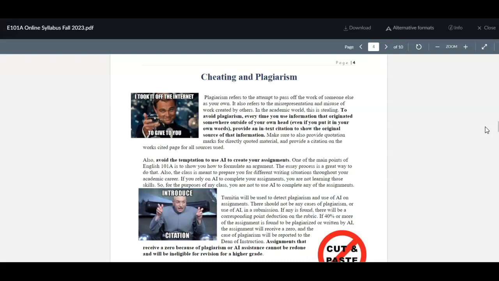And if your essays do have any use of AI or any uncited material that is counted as plagiarism, you will be docked points on your essay. If 40% or more of your essay is plagiarized or written by AI, then you will receive a 0 on that assignment. And the campus is trying to keep track of all cases of plagiarism, so they all do have to be reported to the Dean of Instruction.